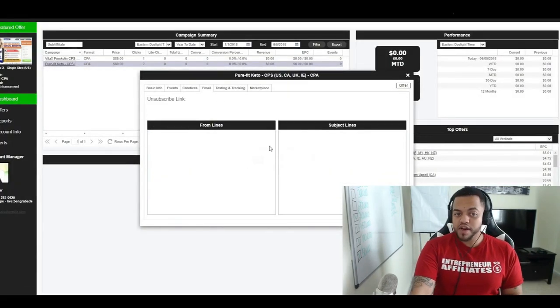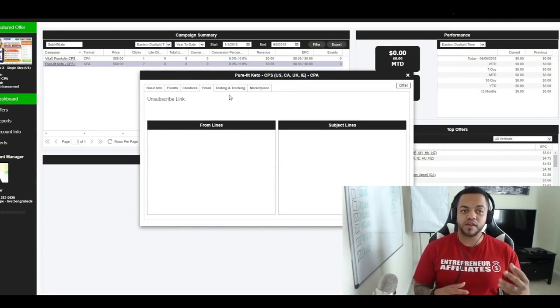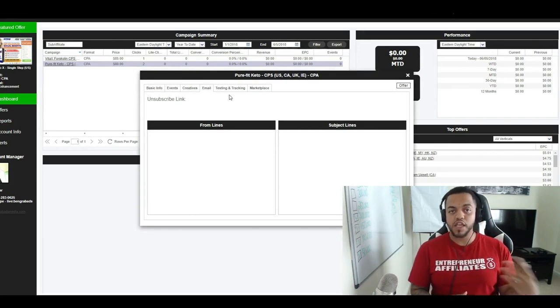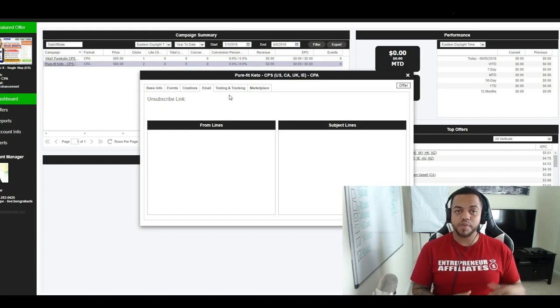So email, what is this email tab? Typically what happens is when the networks have an email tab, they've actually tested email follow-ups. So they actually have their advertiser give email swipes that we can use in our email marketing campaigns to send to our potential customers if we're collecting emails for the campaign.